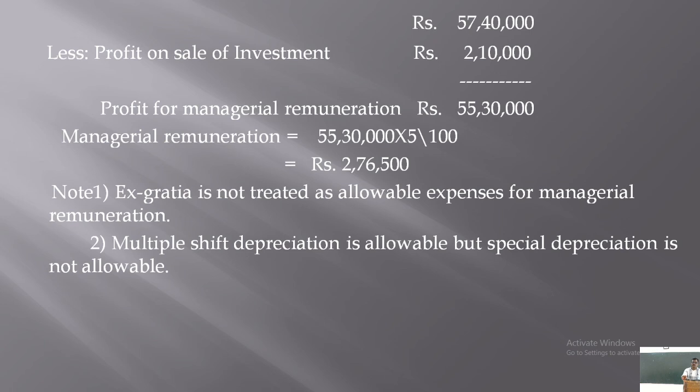So that is the logic while calculating the profit for managerial remuneration purpose. I hope you got the idea, and this is enough today, and we will work out some more examples in the next class. Thank you.